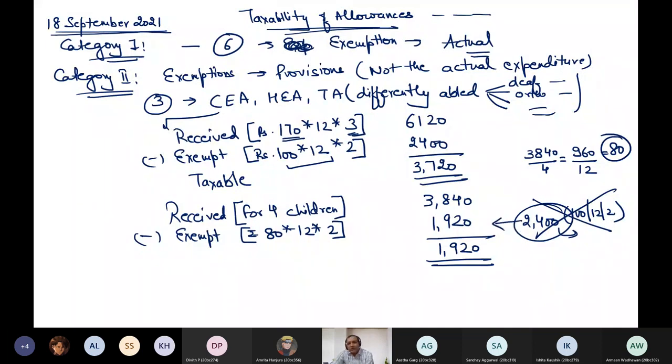Whenever you get an aggregate amount, check on what basis exemption is based. If exemption is based on per year basis, then you compute the amount received on per year basis. If exemption is given on per month basis, like in my case of children education allowance, it is necessary for me to check how much I received on per month basis, and on this basis I will give the exemption. So this is the way to compute the numericals of category 2 allowances. There are 10 to 12 such allowances in category 2, but for your level, 3 and 4 are sufficient. For the time being I am discussing only 3. I hope it is clear.